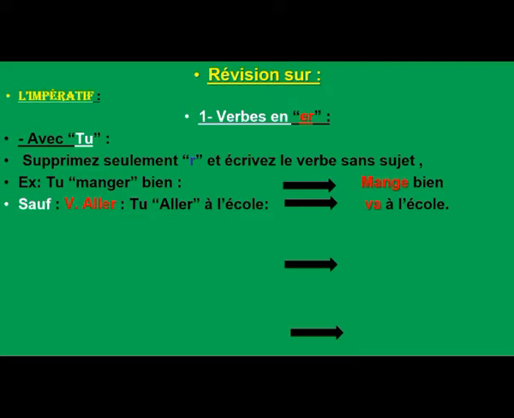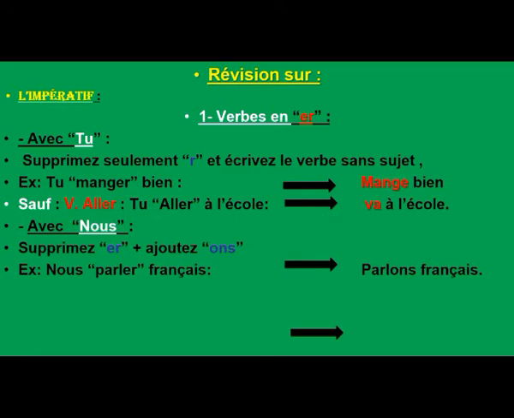Verb aller, if you want to tell someone go to school, for example, you can say va à l'école. So this verb is an exception with tu. When you talk to someone and give an order using the verb aller, to go, you say va à l'école.